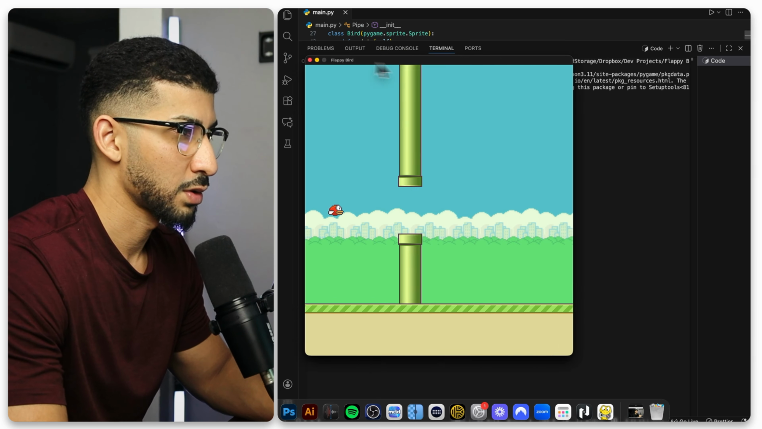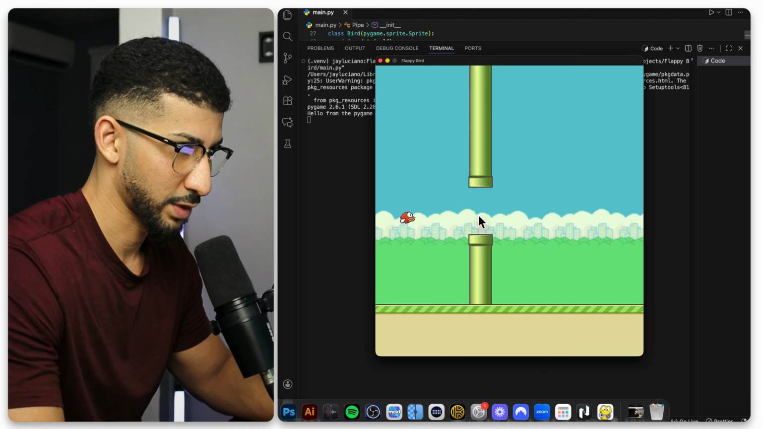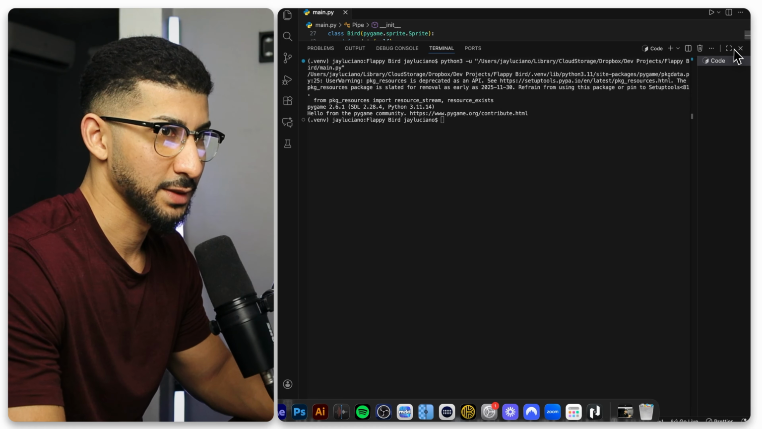There it is. Here are the pipes. There's space between them. And now obviously they're going to stay still because there's no control that's moving them. So let's go ahead and add that.